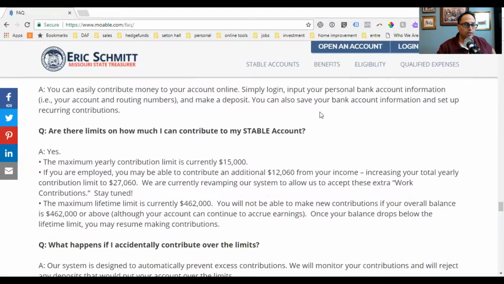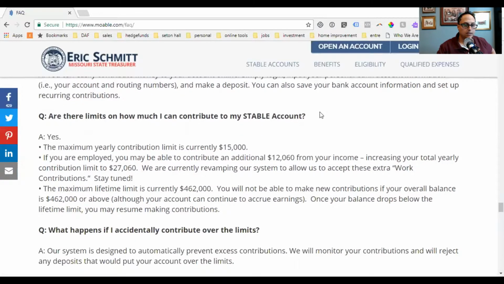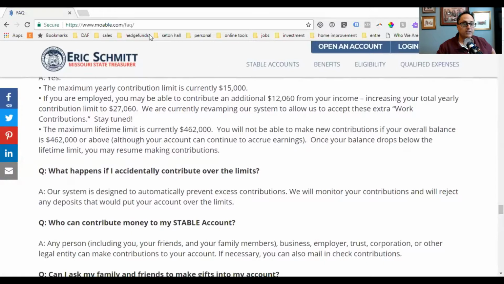Are there limits to how much I can contribute? They tell you what you can contribute here. So we see that the limit in the account, as we mentioned earlier, was going to be much higher than $100,000. For example, in Missouri, you could allow this ABLE account to grow to $462,000.